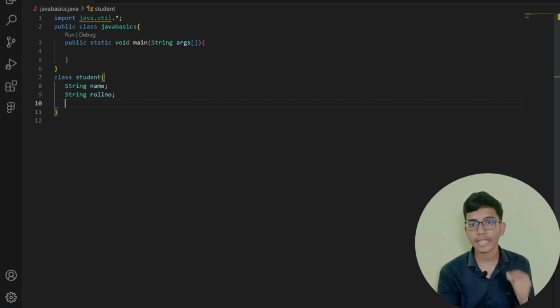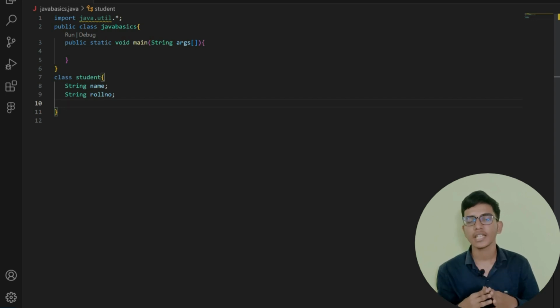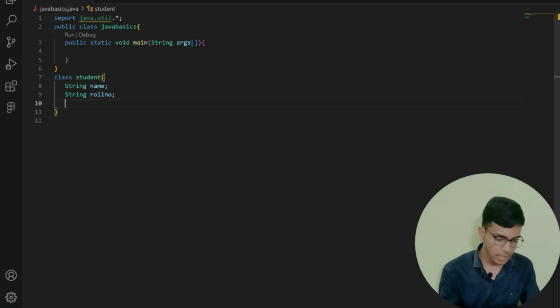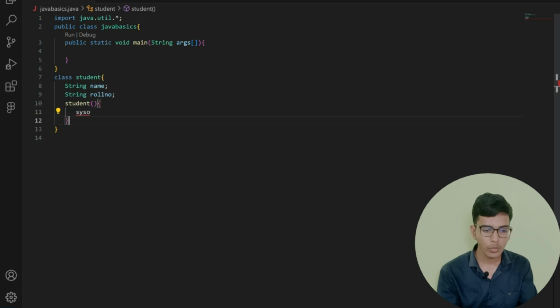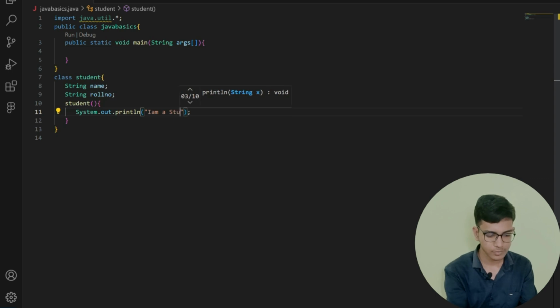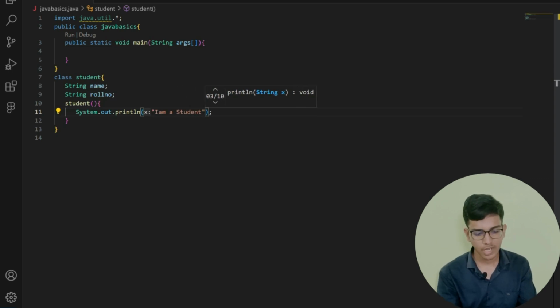Now we are going to create our first ever constructor. In previous lectures we created constructors unknowingly. Now let us create the constructor in the class itself. I will write the name of my class, that is Student. After that, I will print with System.out.print, just when the constructor is called: "I am a student". That's all. Save this.